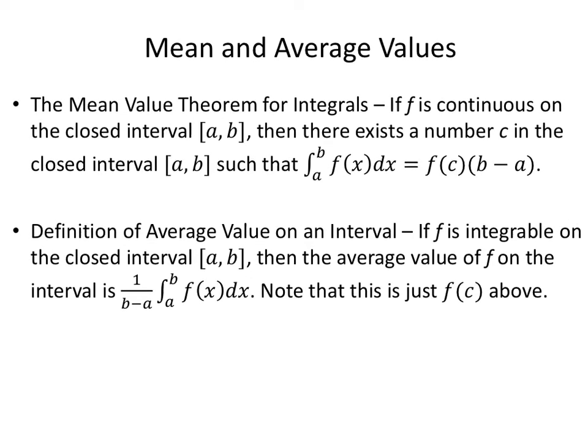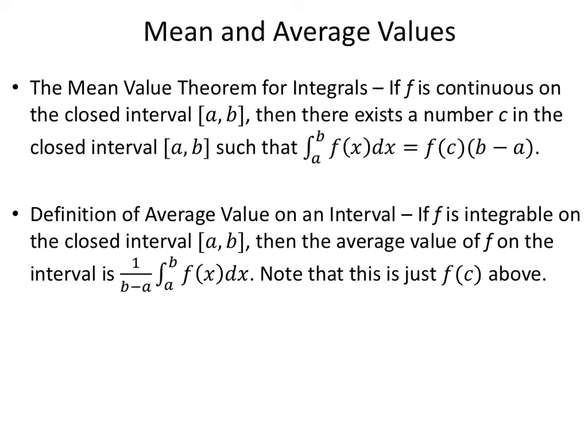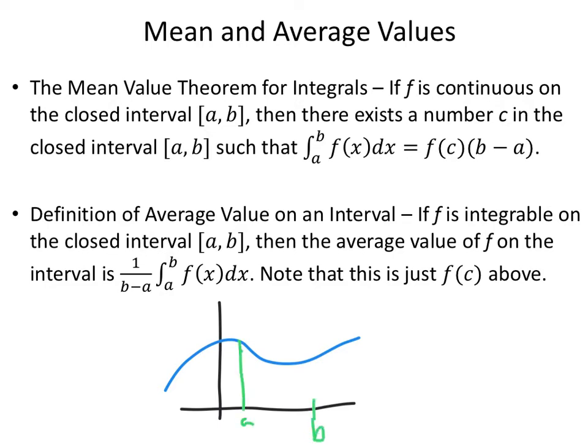First of all, I'm going to move this up to give me some room to write. What that says is, for any function, here's some function, and I want to find the area from a to b. So we're looking for this area, and what this guarantees is I can somehow normalize it.